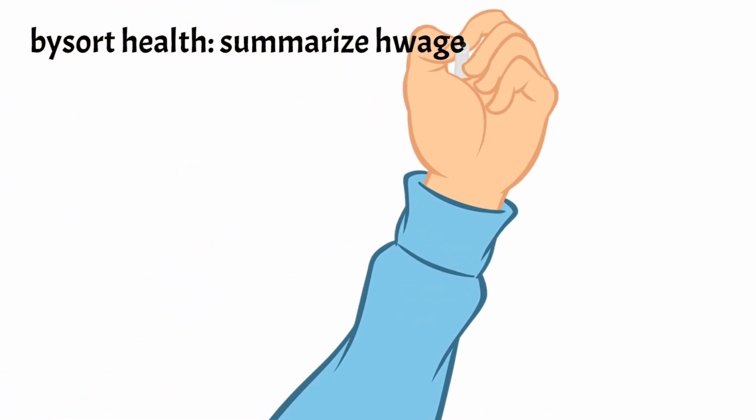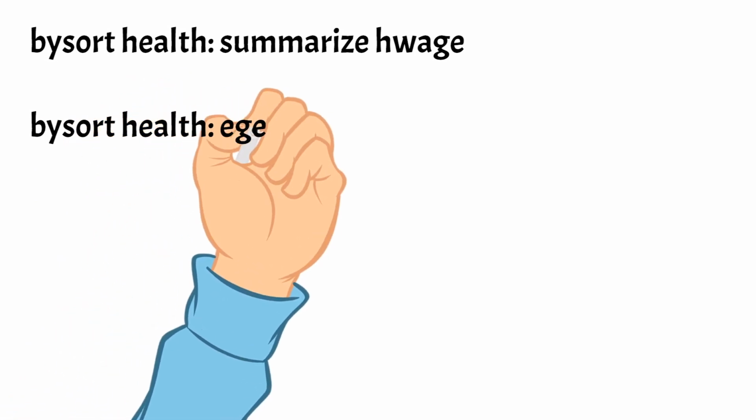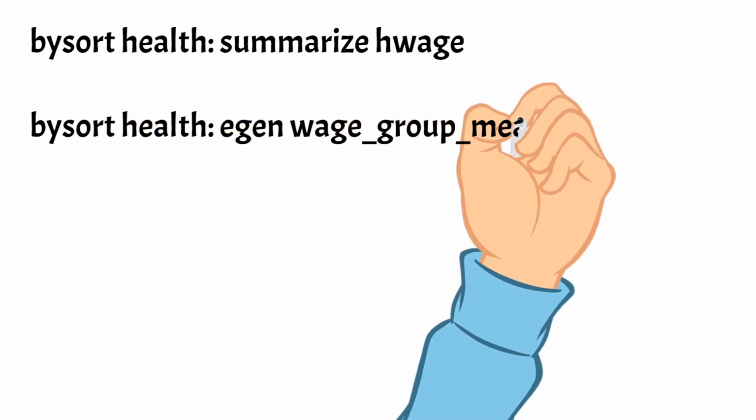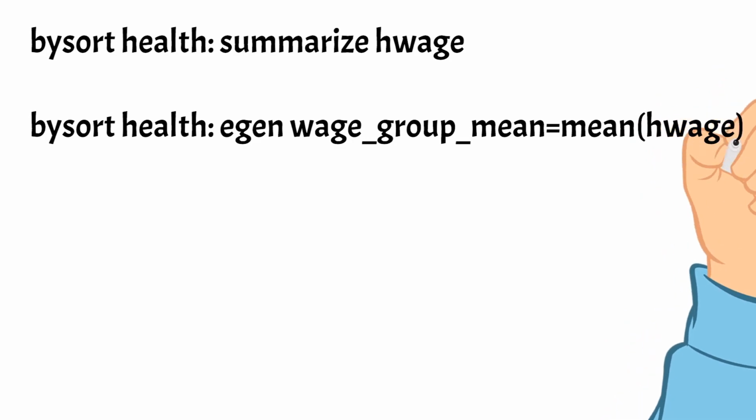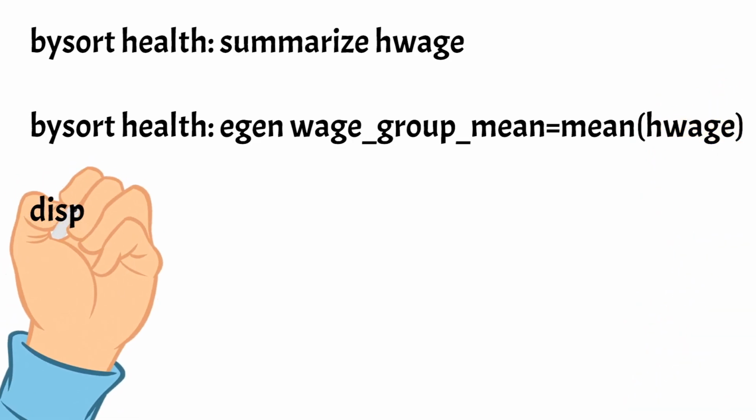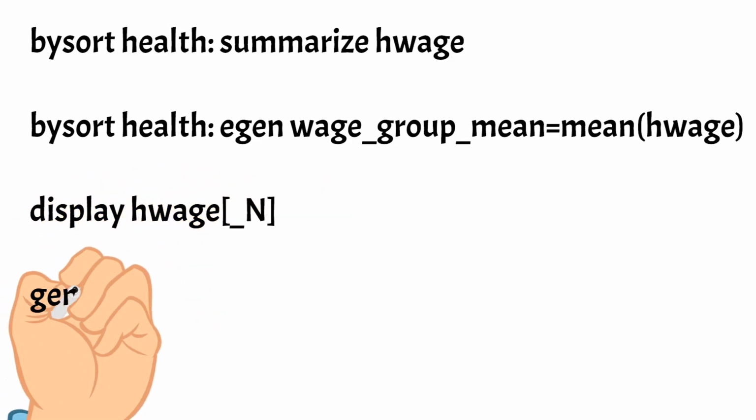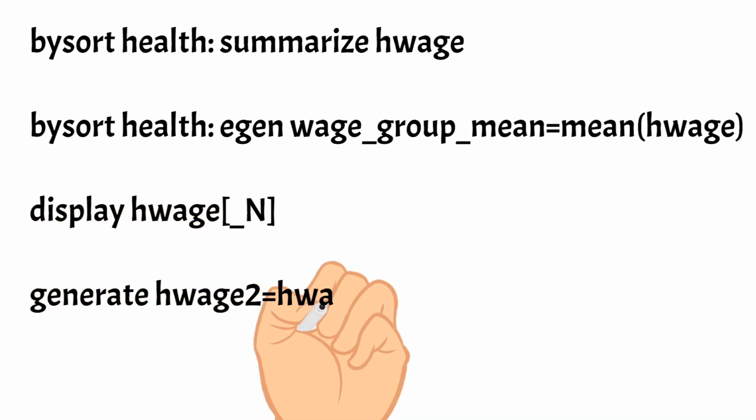Today, we have learned how to manage data within groups. We use the bysort prefix in the front of the Stata commands we want to operate within each group. We also have a look at the underscore small n and the underscore capital N.